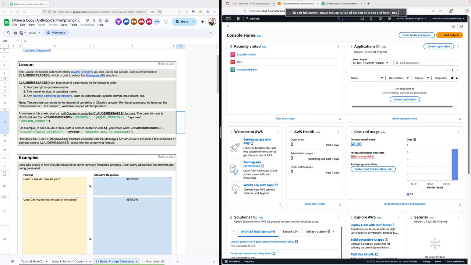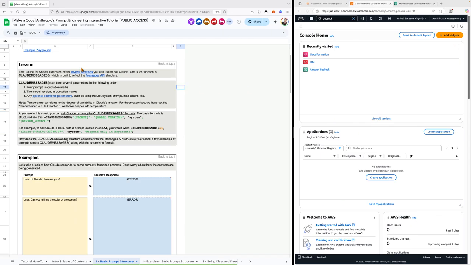Thank you, Shashank. I think that was wonderful. So on the screen here, I have two main resources. On the left side of the screen, we're looking at a lightweight version of Anthropic's prompt engineering tutorial. I think this is one of the really good resources that I would tell everybody to check out. Don't worry about writing this down; we're going to make sure we link this resource on this video so you can go check it out.